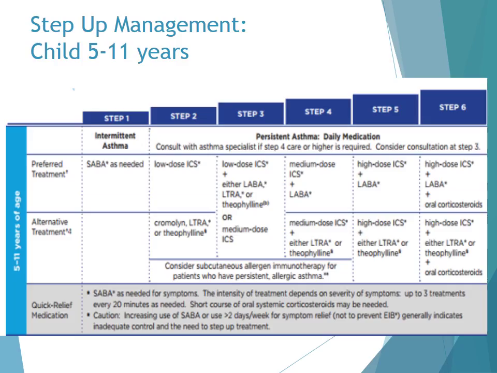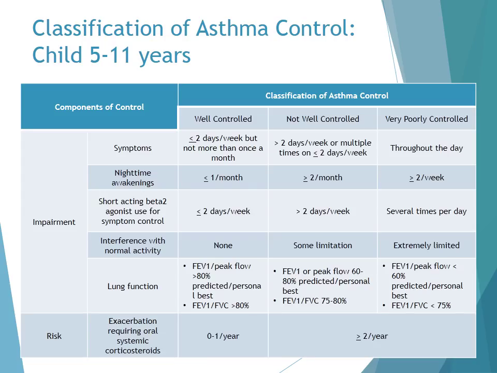So this chart is similar to the chart for the children 0 to 4 years of age. You can see the asthma management options is again based upon their severity and the step recommendation that should be taken for that severity. This chart, again, is similar to the one for patients 0 to 4 years of age. Assessment of their asthma control is done at each follow-up visit, and based upon their response and their symptoms, we either move them up or down a step.